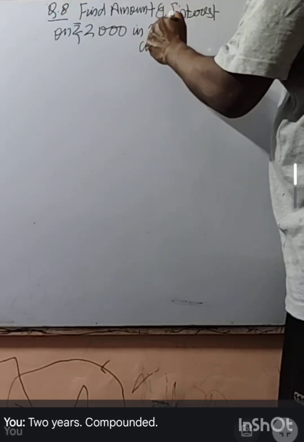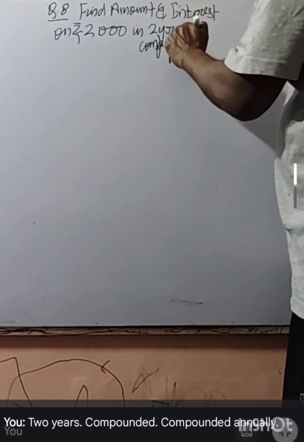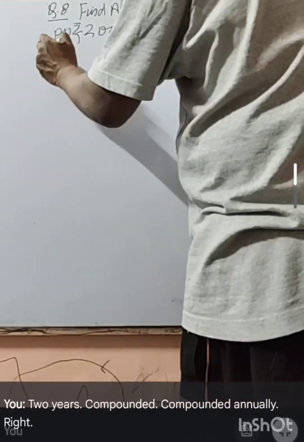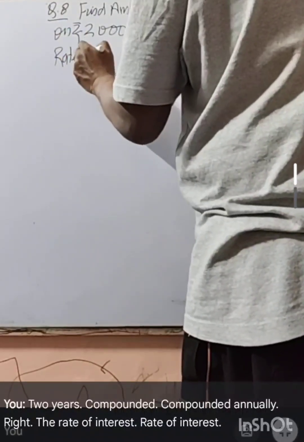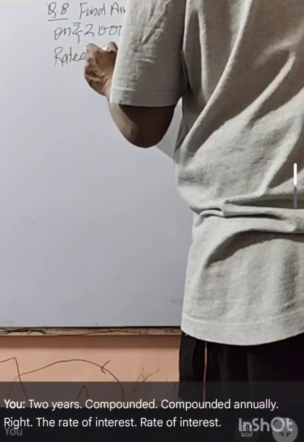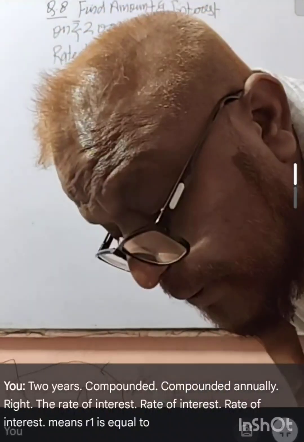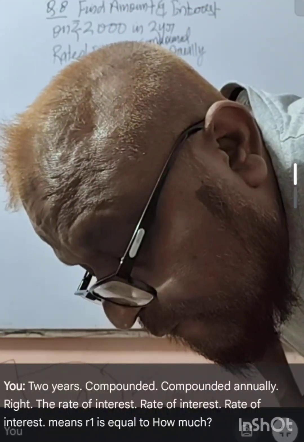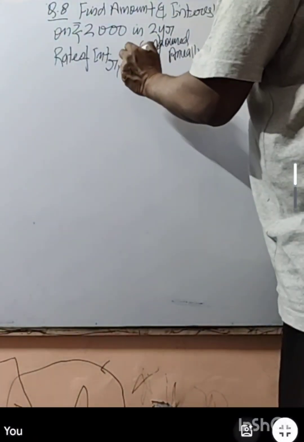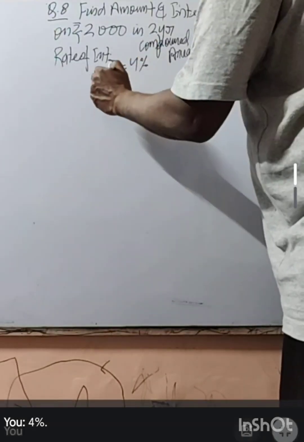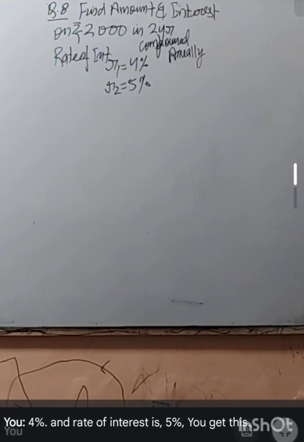Compounded annually, right? Rate of interest R1 is equal to 4%, and rate of interest R2 is 5%. You get this?